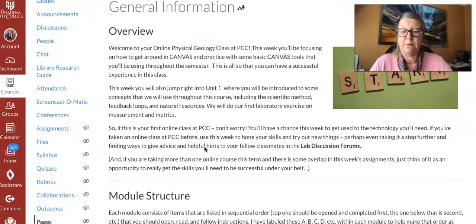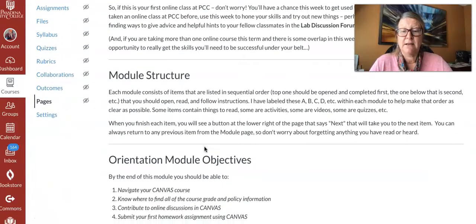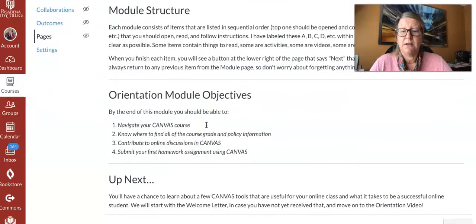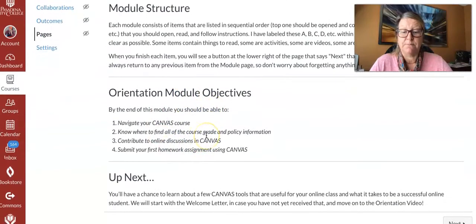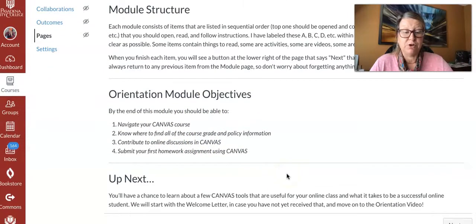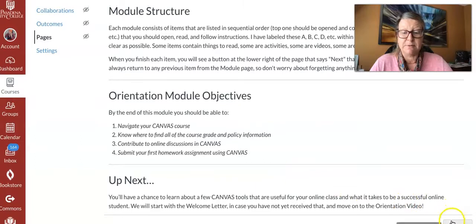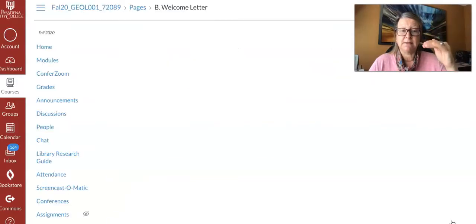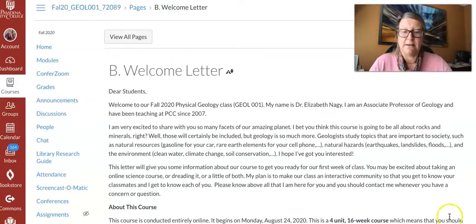This has some general information about the class, the structure of each module, what you're going to learn during this module. What you can do when you're in each module is you can hit the next button, which I'm sorry is a little bit out of your screen here, to go to the next thing in that list, or you can go back to that list and click on it.